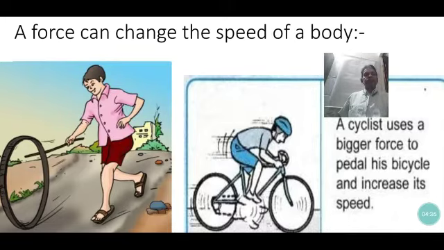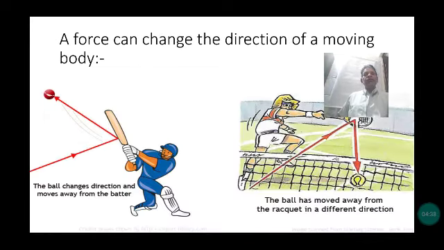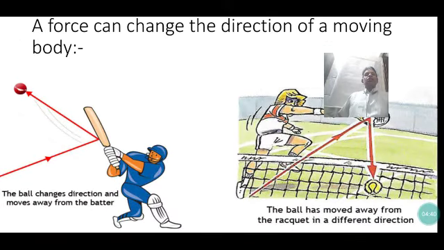Now look here. In the next slide, we'll discuss how a force can change the direction of a moving body. When the ball is coming from the bowler, the batsman hits the ball and it moves in another direction. That is the change of direction. The batsman hits the ball, applies a force on the ball, and turns the ball and moves it in another direction. That happens due to the applied force.